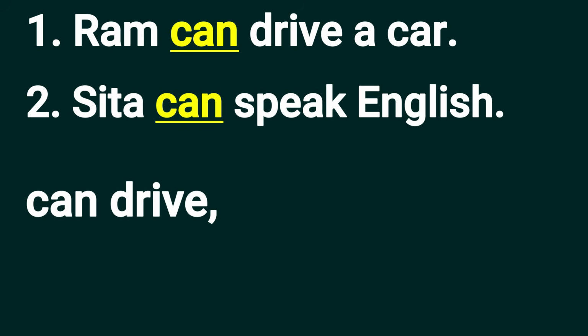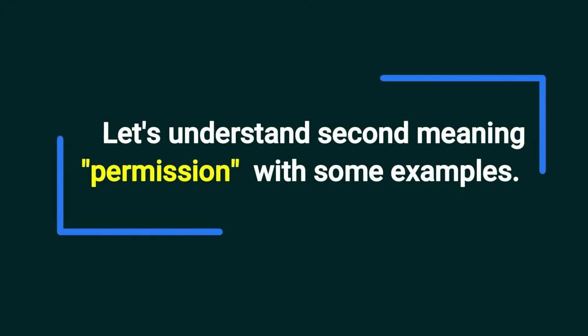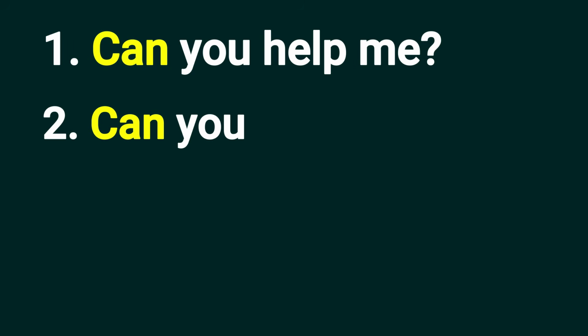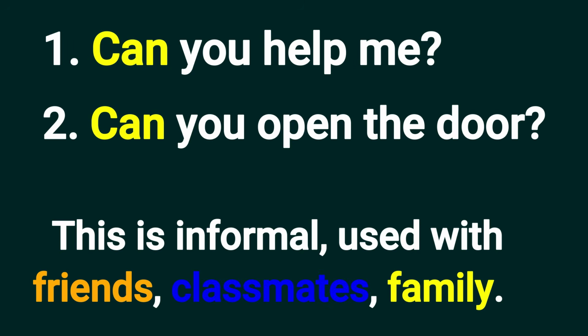Ram can drive a car. Sita can speak English. Can drive, can speak, here we are talking about the ability of both subjects, Ram and Sita. Let's understand the second meaning, permission, with some examples. Can you help me? Can you open the door? This is informal, used with friends, classmates, and family.